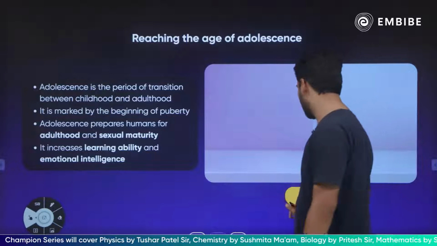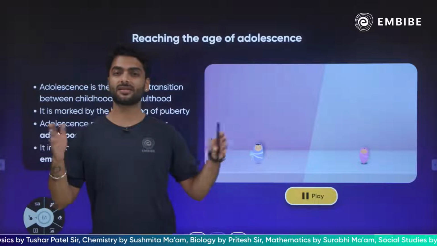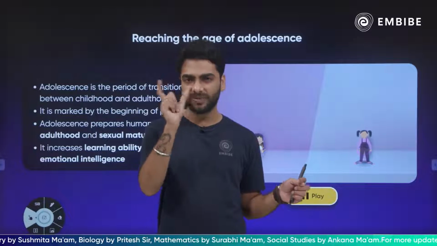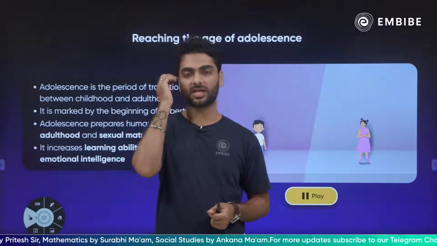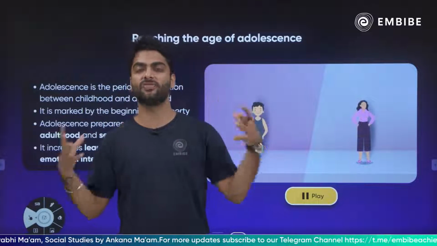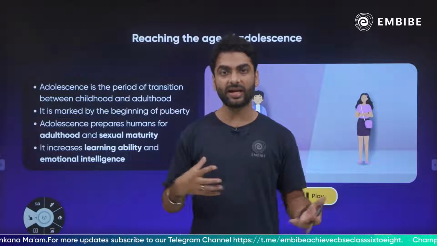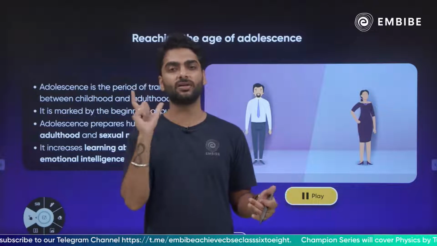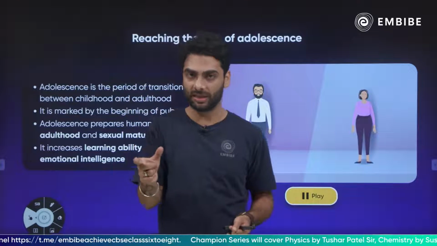Then we come on to the chapter called reaching the age of adolescence. Now adolescence and puberty. So adolescence is a phase of life from the age of 11 to 18, 19. And puberty is just 5 years in that phase where changes in the body happen. उसके बाद के जो बचे हुए 3-4 साल है, that is all adolescence. So puberty is a part of adolescence. Adolescence is a phase of life, जैसे कि old age, जैसे कि infancy, right? So it's a phase of life of 8-9 years. Out of those 8-9 years, 4-5 years are the years where there are changes happening in the body, and that is called as puberty. Right?